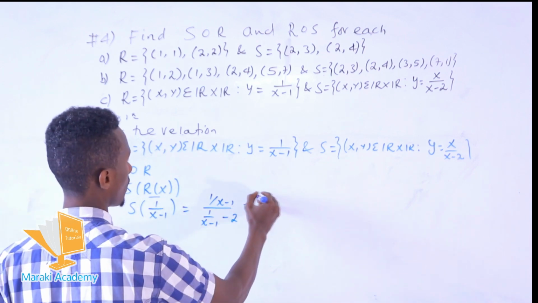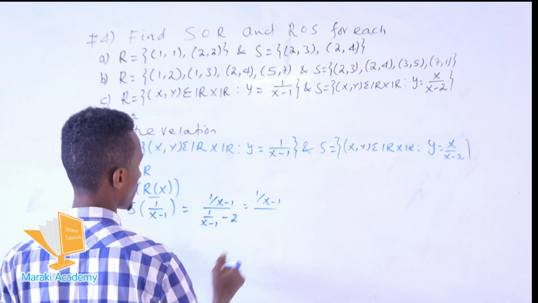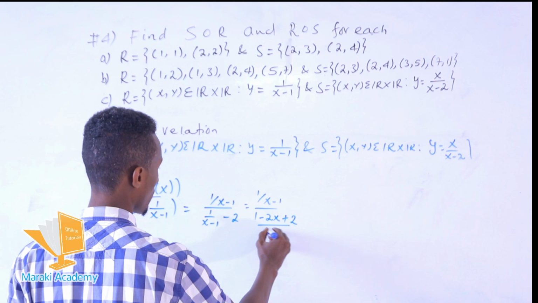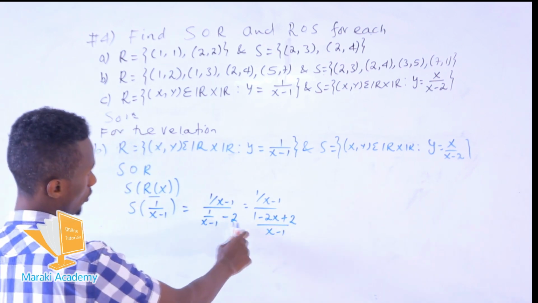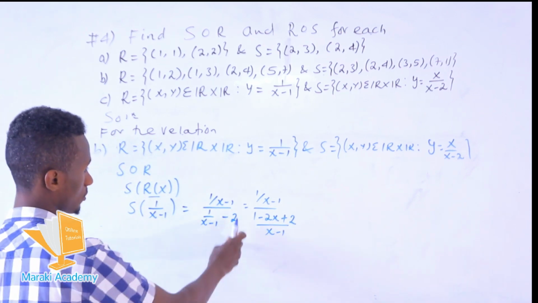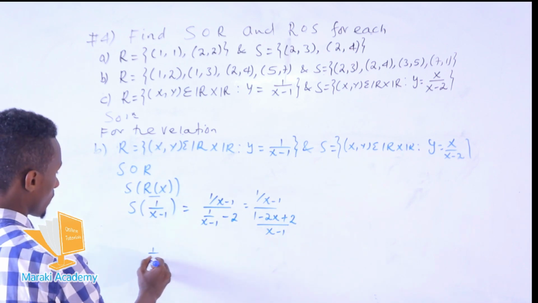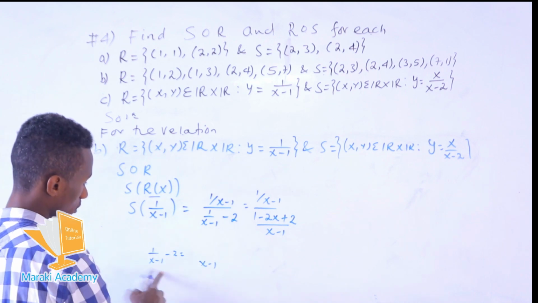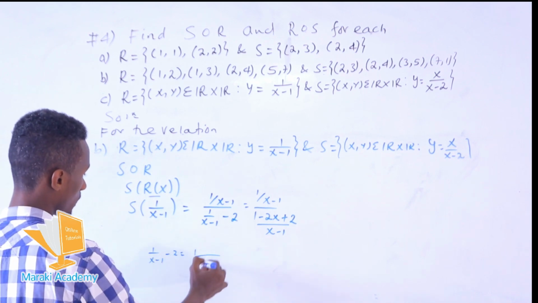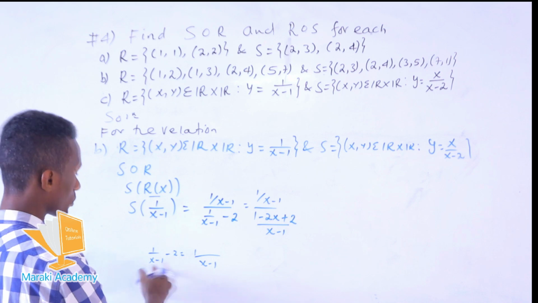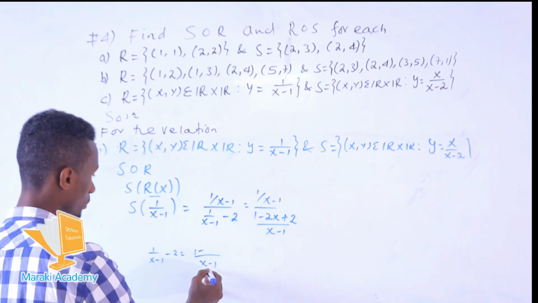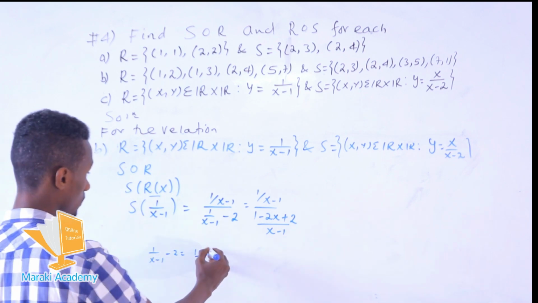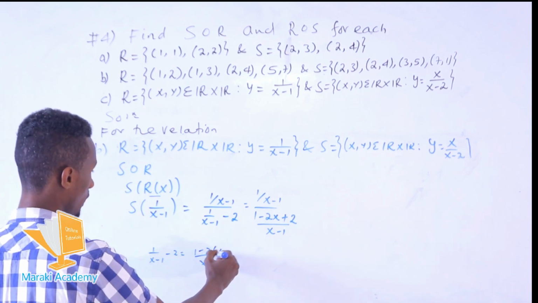So this becomes 1 over x minus 1, over minus 2 times x plus 2 over x minus 1, with a common denominator. The 2 can be expressed with the common x minus 1, which becomes 1 over x minus 1, minus 2 times x minus 1 over x minus 1.